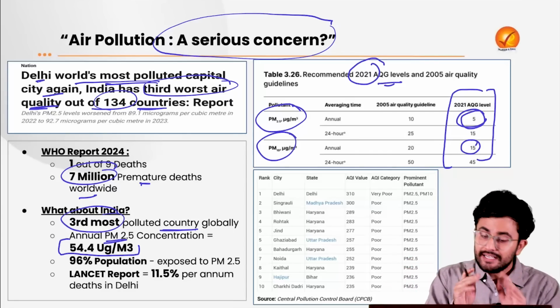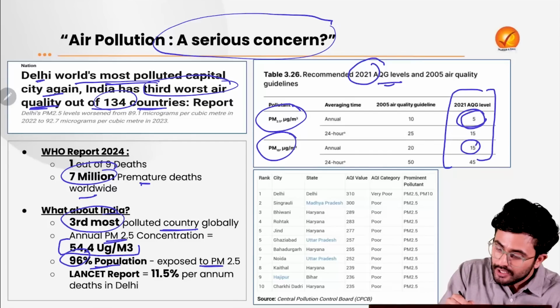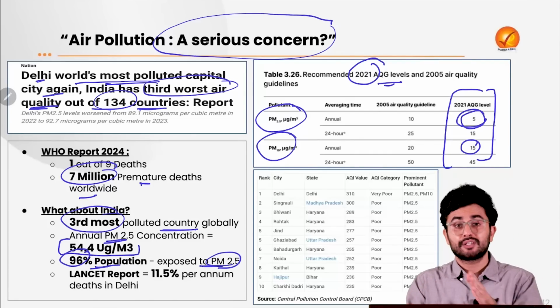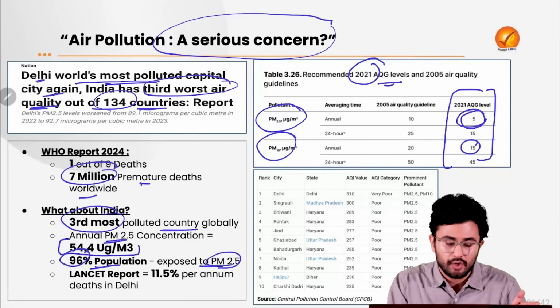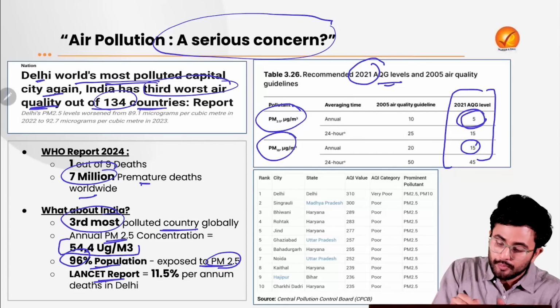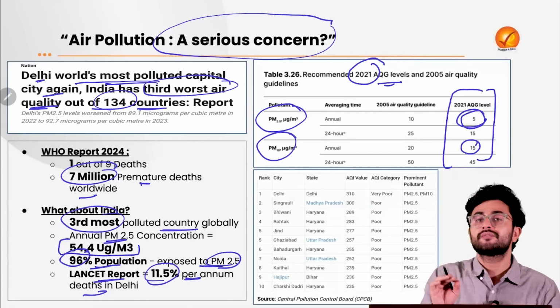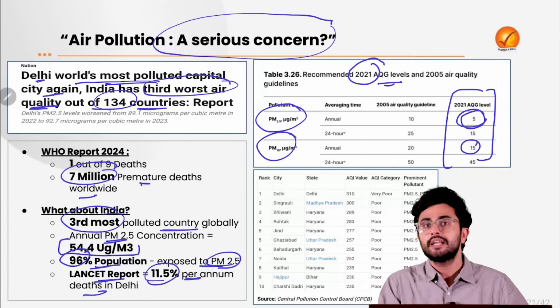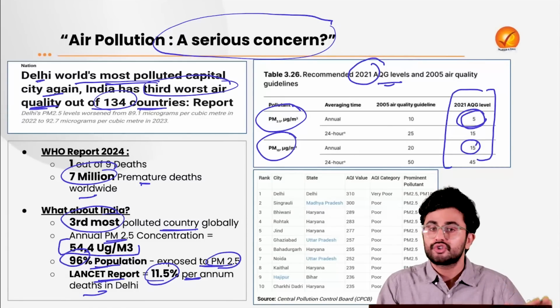96% of our population is exposed to PM 2.5, which is 3 times higher than the recommendation of the World Health Organization. And if you look at the Lancet report, 11.5% of deaths which occur in the National Capital Territory are caused by air pollution alone.